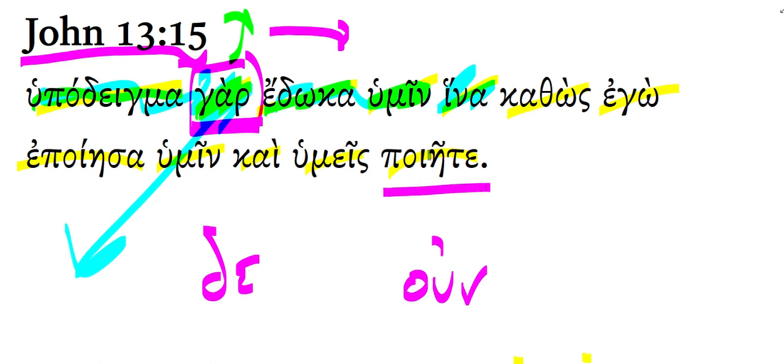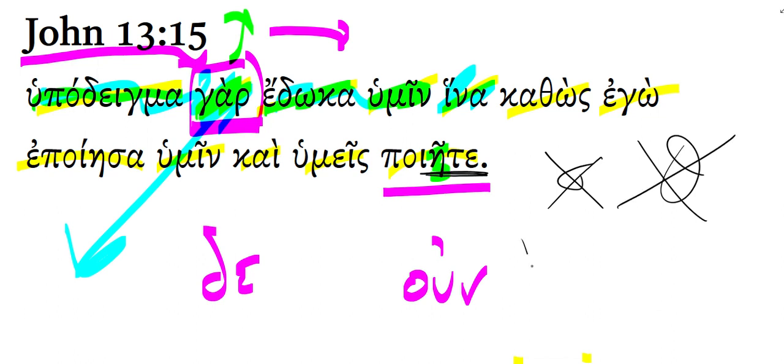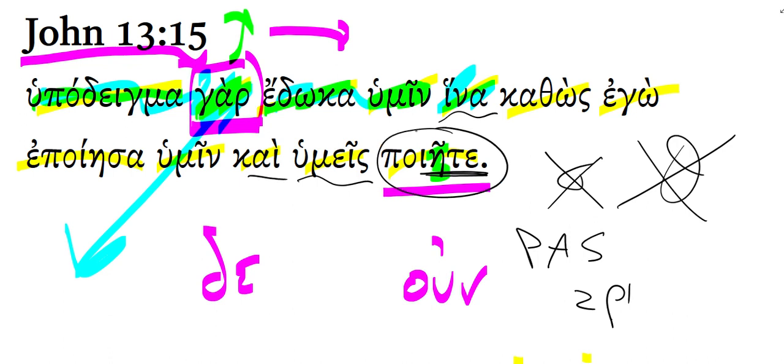There it is right there. See that lengthened vowel? We see no sigma, so it's not an aorist active subjunctive most likely. We see no theta. It's not an aorist passive subjunctive. Indeed, it is a present subjunctive, just a present active subjunctive, second person plural. So that you all also should do. In other words, would do the same thing.